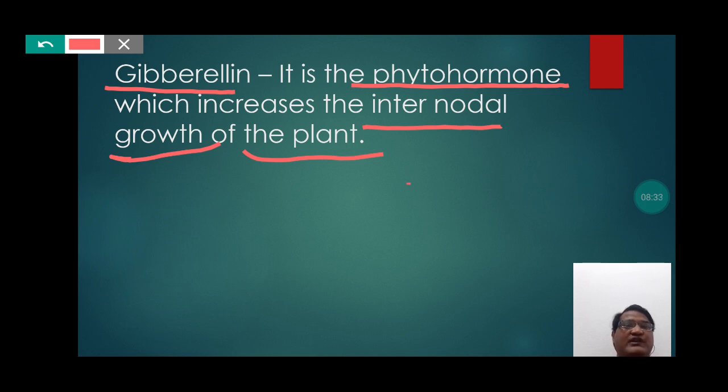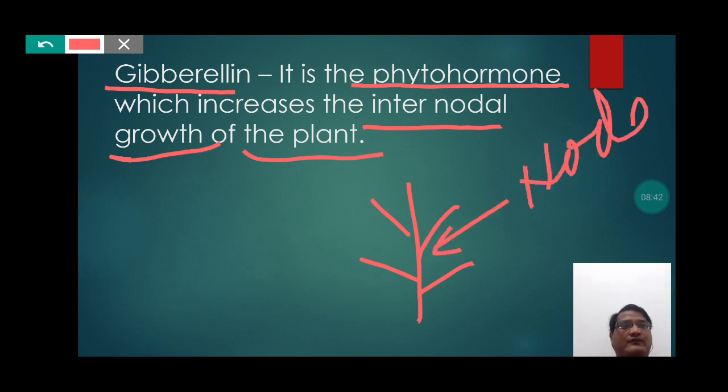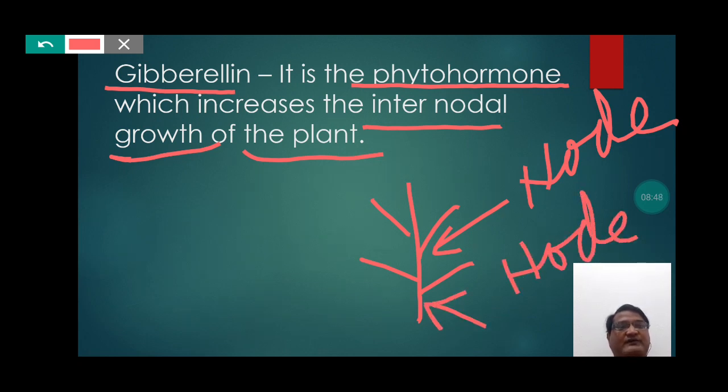So students, generally if this is the plant, then the point from which the branches arise is called a node. So students, here also another node is there which you can notice easily. Now the space between the two nodes, so students, this is the space between the two nodes and this is also the space between the two nodes.